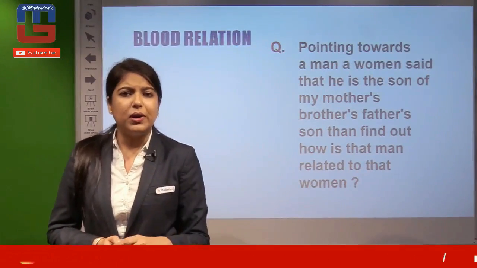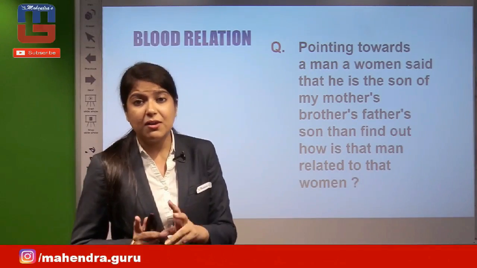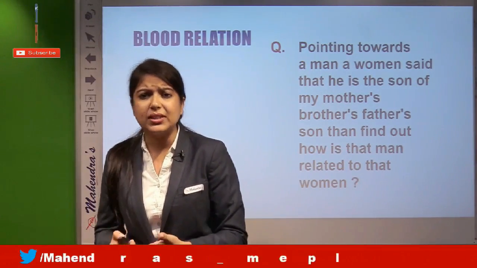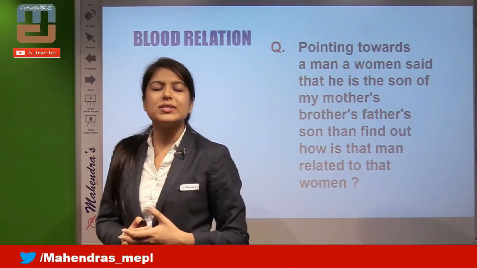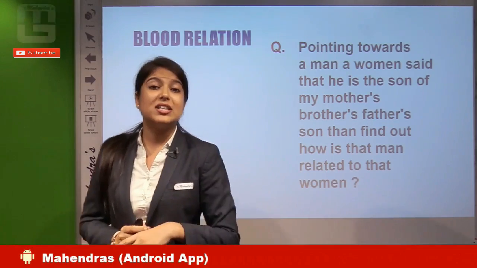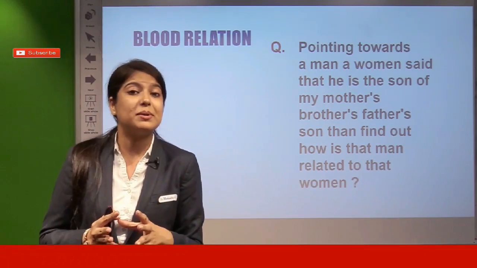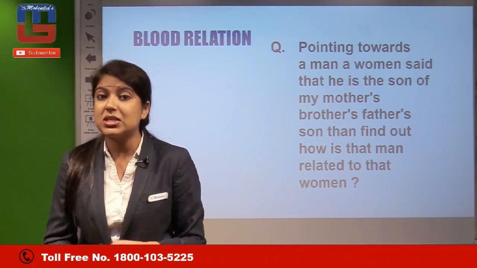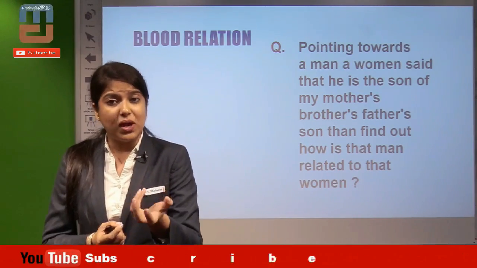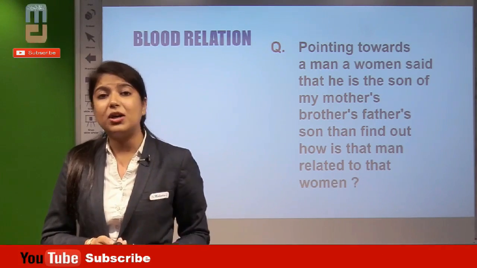Next, if we talk about blood relations, pointing towards a man, a woman said that he is the son of my mother's brother's father's son. Then find out how that man is related to the woman. A directly pointing question. Now candidates, just pay attention. This is not the mains examination. This is the PO prelims examination. So these linear questions, directly asked, individual one by one questions can be part of your paper.